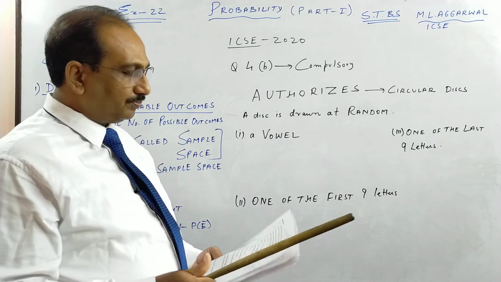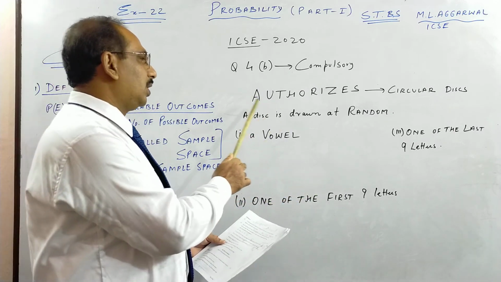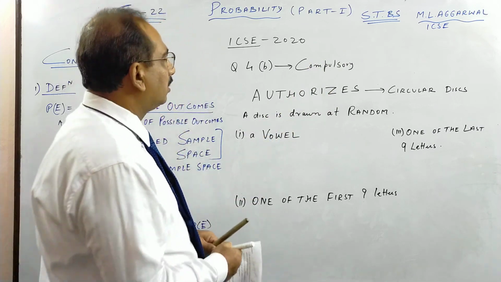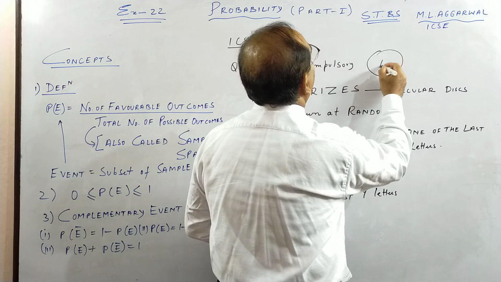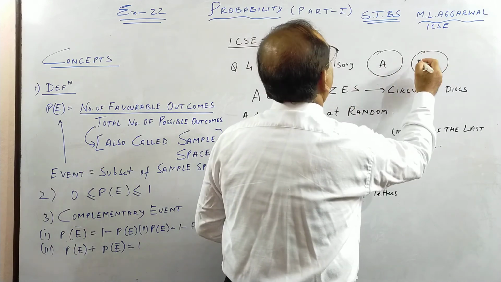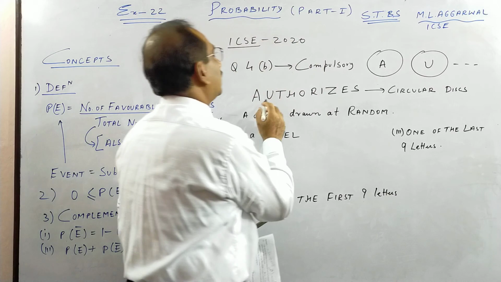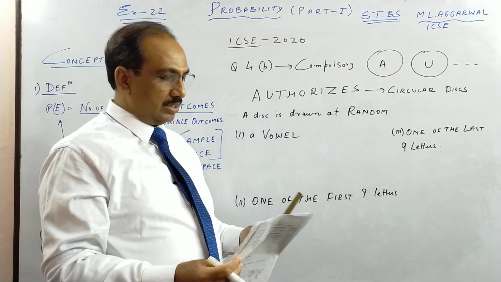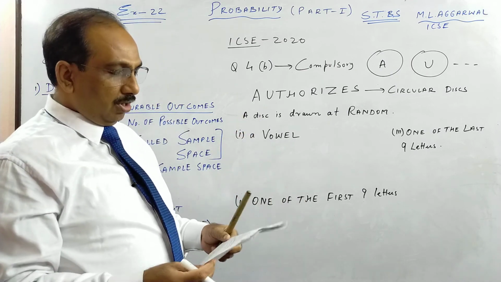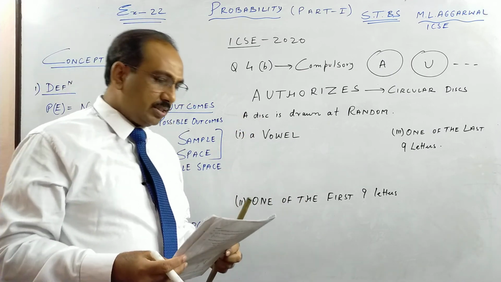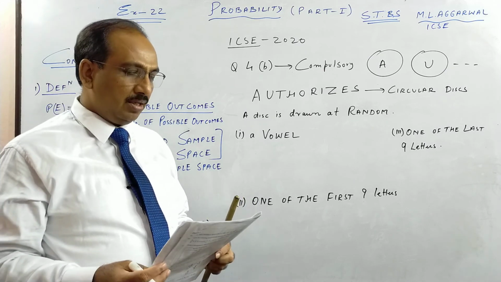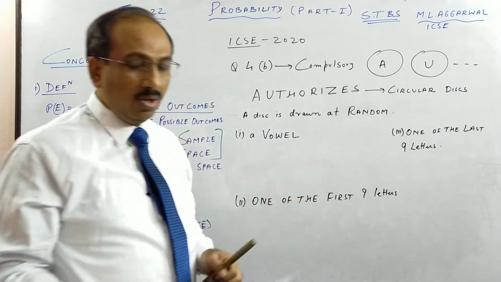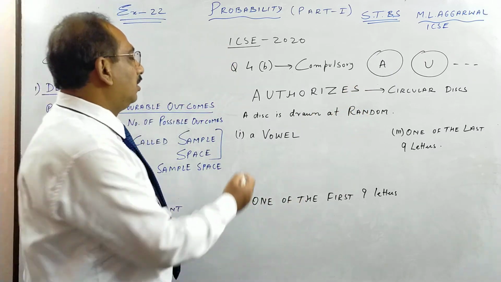There is one word called authorizes. Each letter of the word is written on a circular disc. There are 10 letters in the word authorizes. All those letters are written on circular discs and put in a bag. They are well shuffled. If a disc is drawn, that is, one of the discs is taken out, what is the probability that it is a vowel?